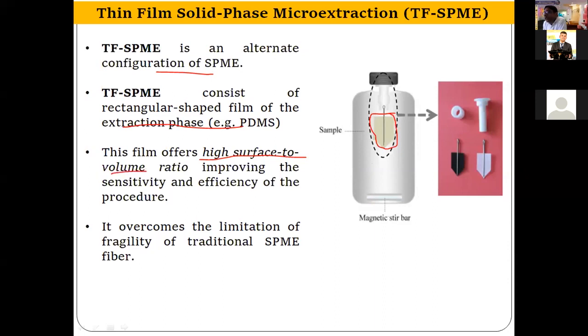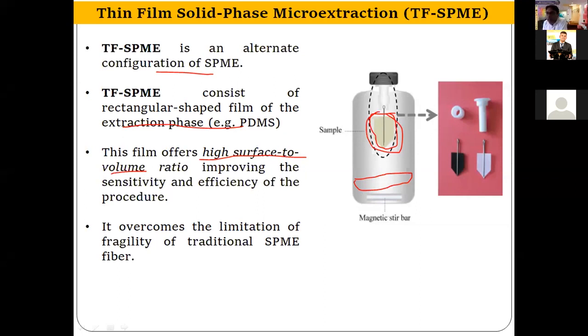That means the ratio between the surface of the adsorbent and the volume of the sample is very high in comparison to SBSE and in comparison to SPME. This ratio is very much less in SPME, then it is improved in SBSE, then it is further improved in microextraction by packed sorbent, then it is further improved in thin film solid phase microextraction. So the larger the ratio of surface to volume, the larger the adsorption of analytes on the PDMS, and the greater will be the sensitivity of the method.